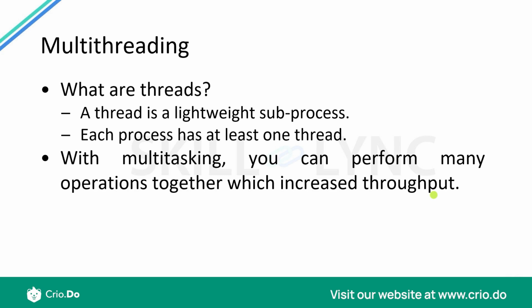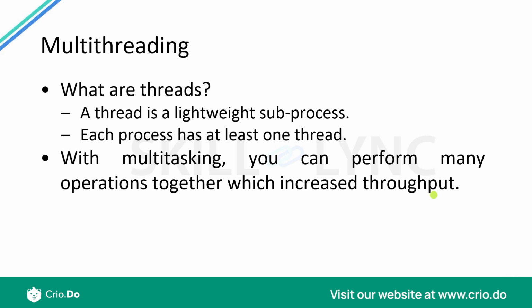So with multitasking, you are able to perform many operations together, which is helping you get increased throughput. What is throughput? Throughput is the amount of work you are able to do within a given amount of time. So for example, if you were a single person doing the task of cooking, you might take 2 hours. But if you have, let's say, 2 people, it might get boiled down to 1 or 1.5 hours as well.